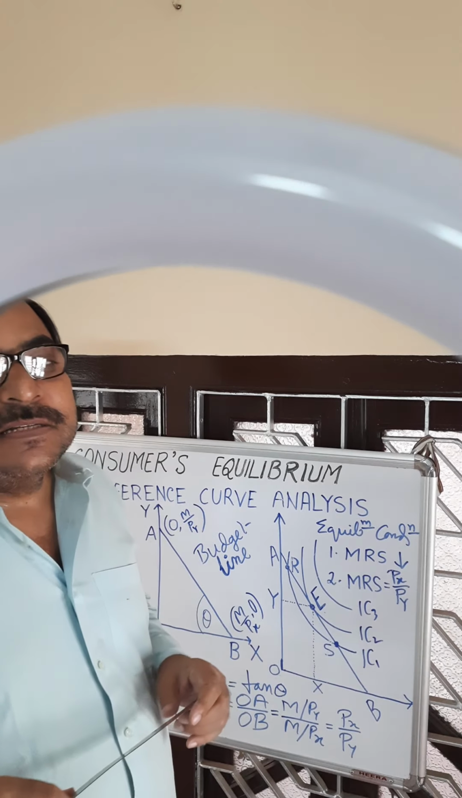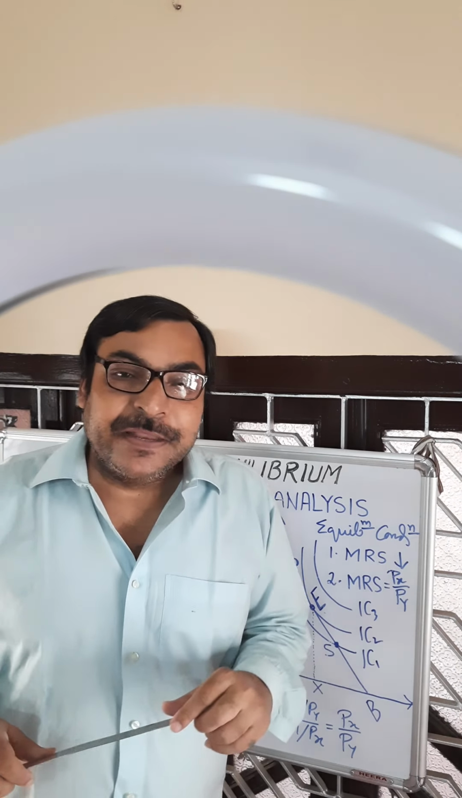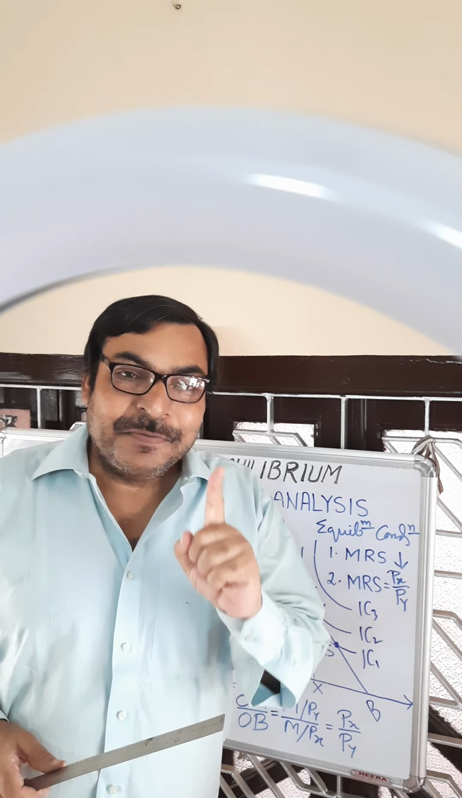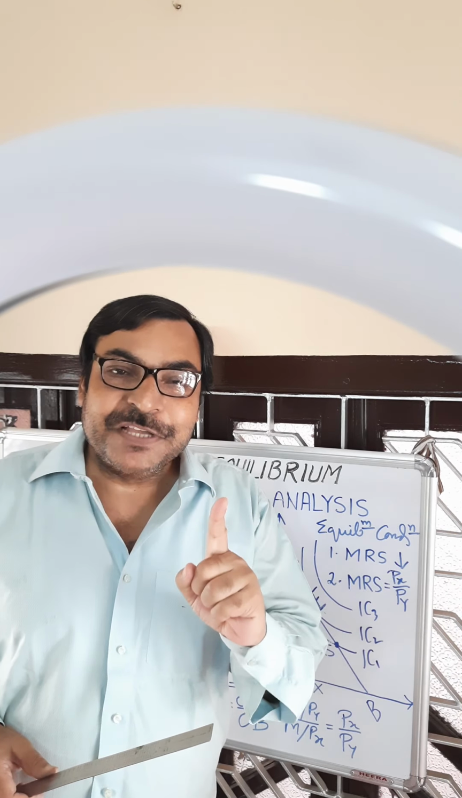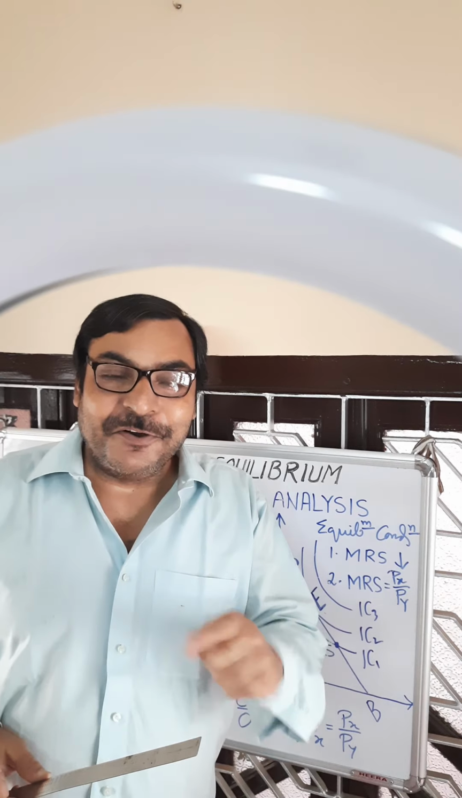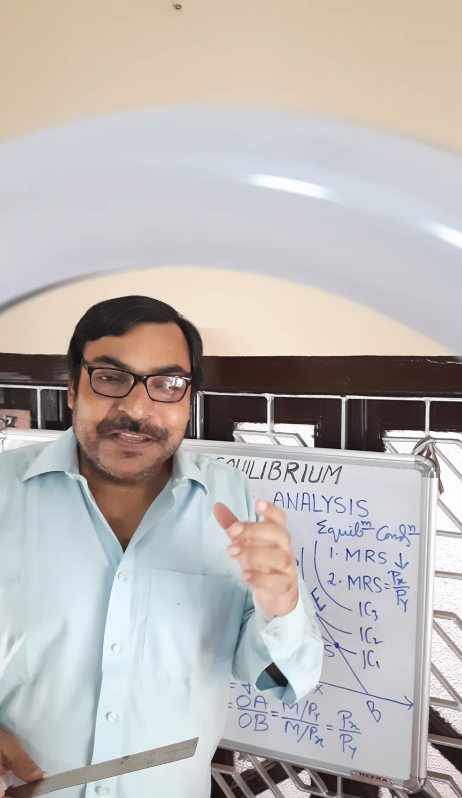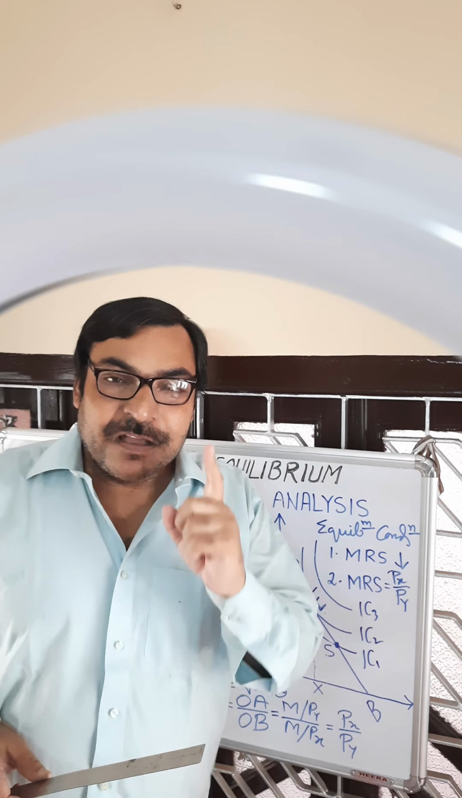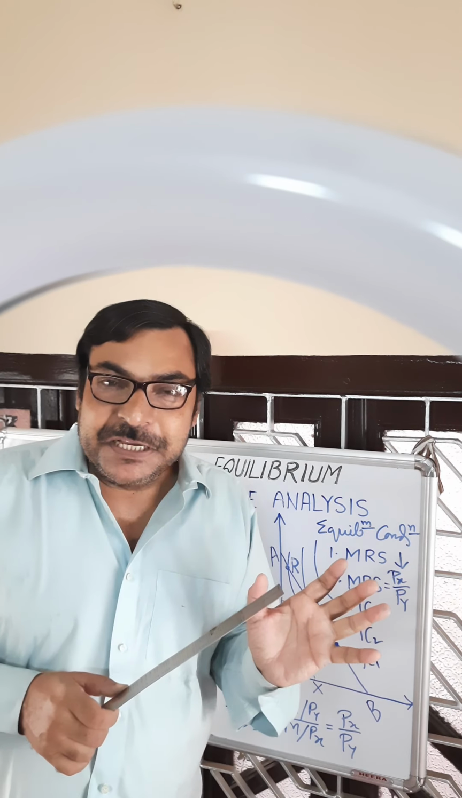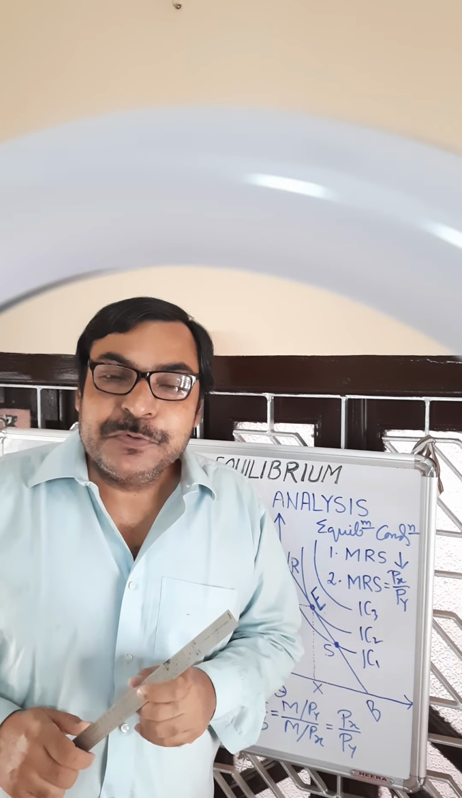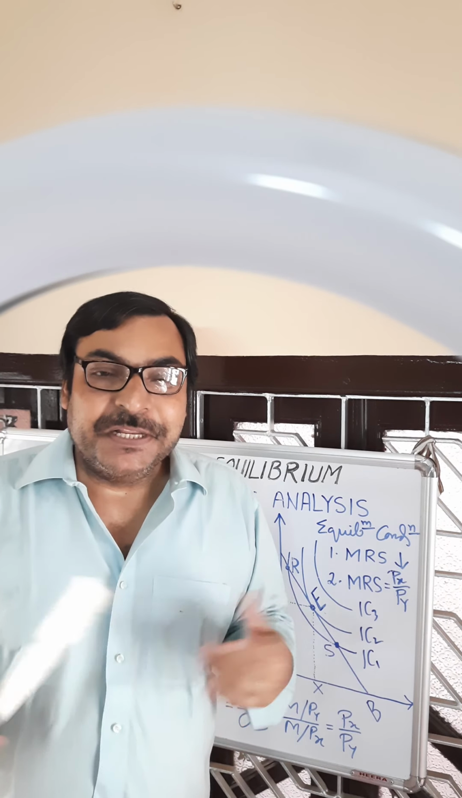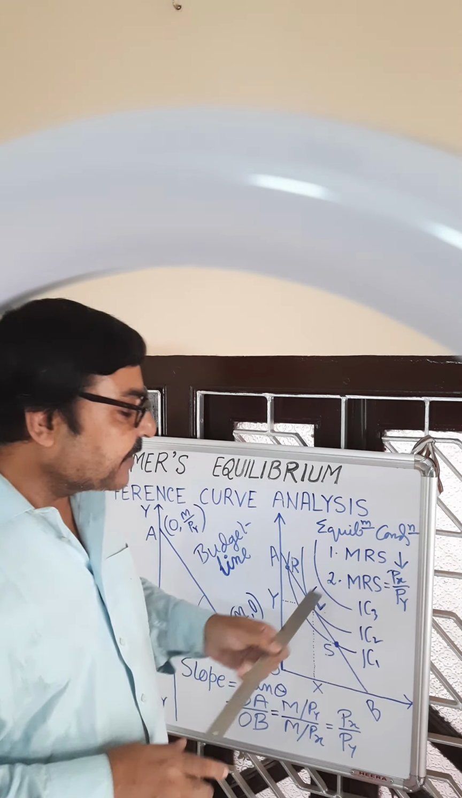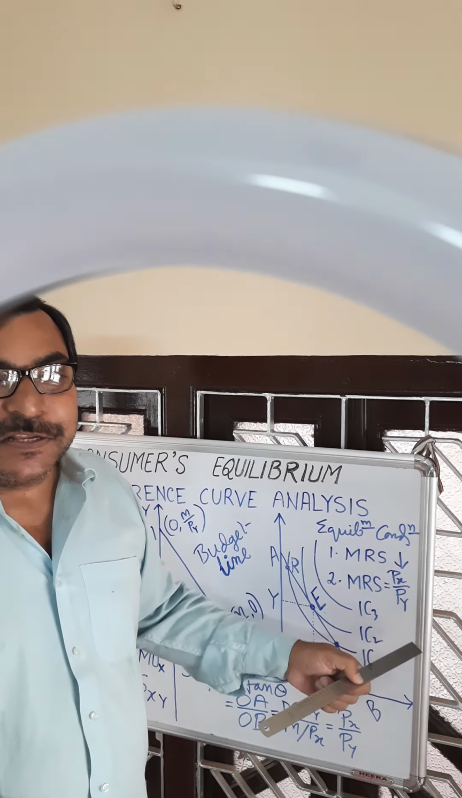So consumer's equilibrium is attained when two conditions are fulfilled. Number one, marginal rate of substitution must be diminishing, or in other words, indifference curves must be convex to the origin. Condition number two, the slope of the indifference curve must be equal to the slope of the budget line, or in other words, marginal rate of substitution must be equal to price ratio.